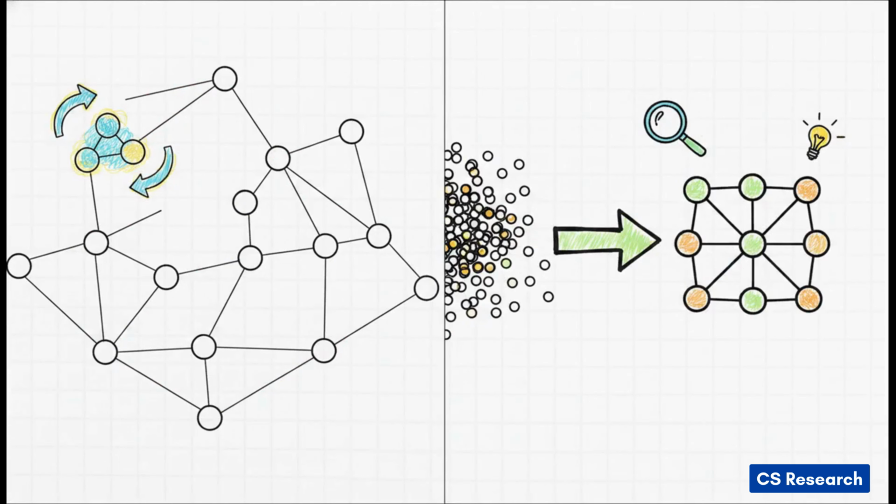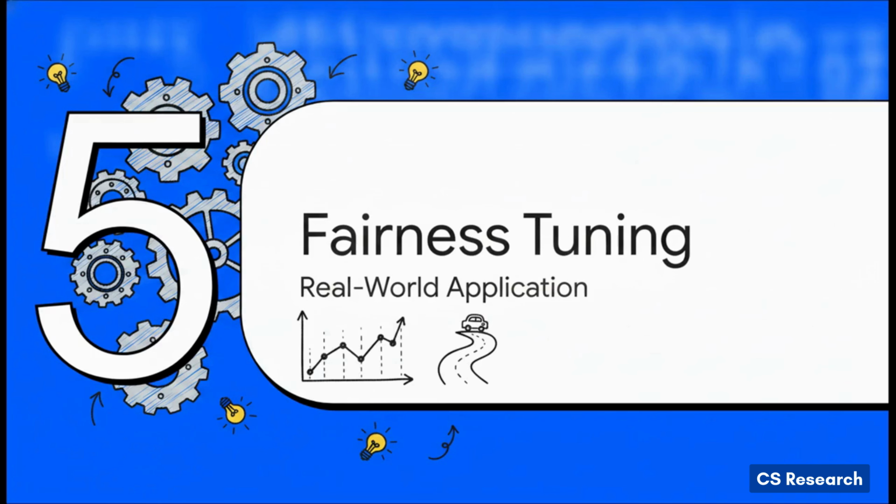And that joint estimator, that's just one of 3 advanced mechanisms they tested. The researchers also proved that in sparse graphs, you can run asynchronous updates, meaning if one tiny part of the network learns something new, it just quietly updates its own local neighborhood. It doesn't force the entire global system to pause and synchronize. Finally, they showed that even if you walk in completely blind and don't know the graph structure at all, you can use an adapter routine with a quick warm-up phase to actually learn the connections from scratch entirely from the raw data. Okay, part 5, real-world fairness tuning.